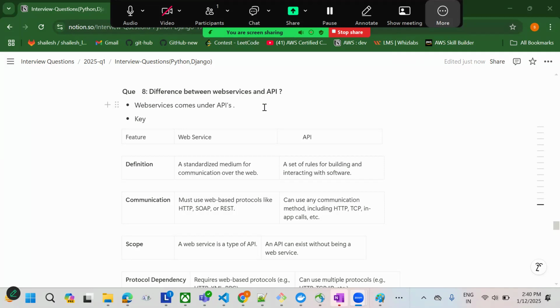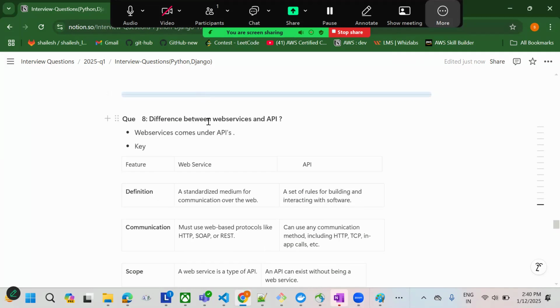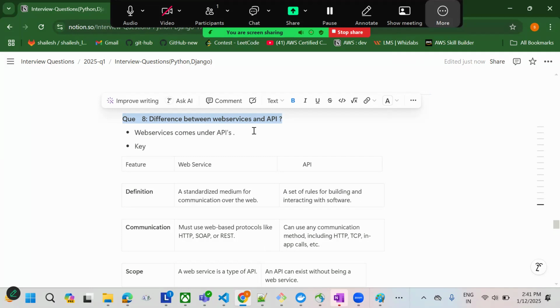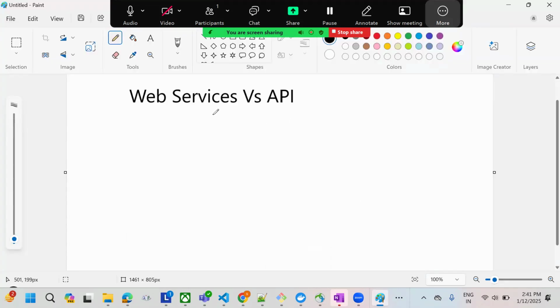In this video, we are going to discuss Python and Django interview questions. The next question is not related to Python and Django, but they will ask it in the interview of an experienced person. They will expect you to answer this question: what is the difference between web services and API?